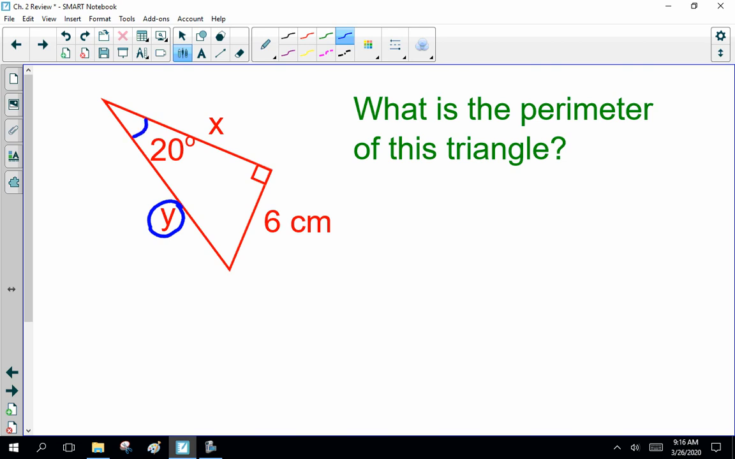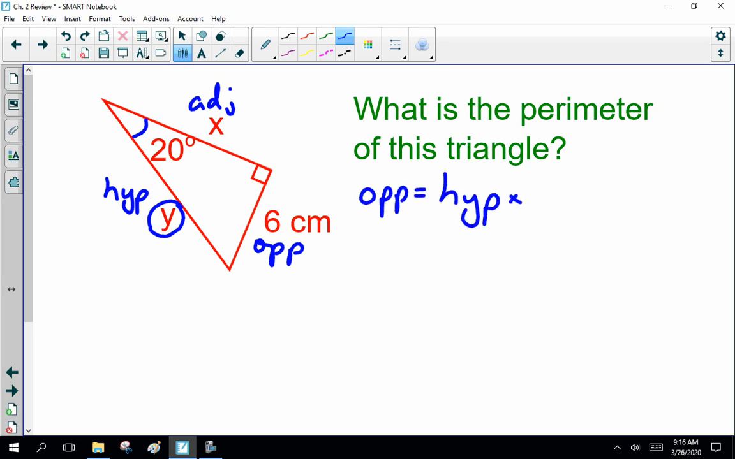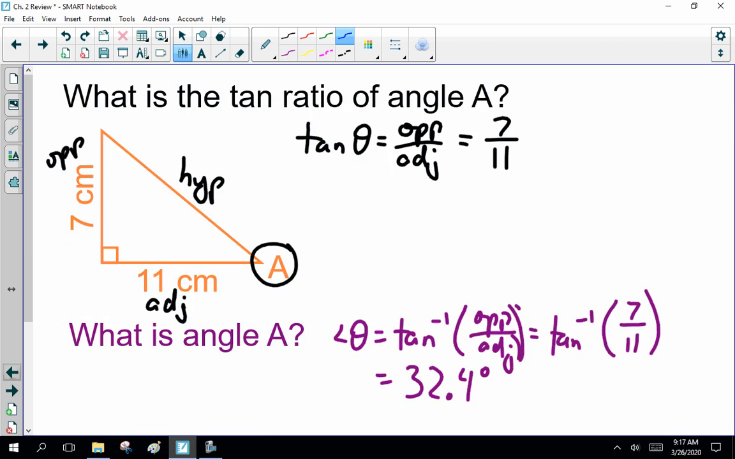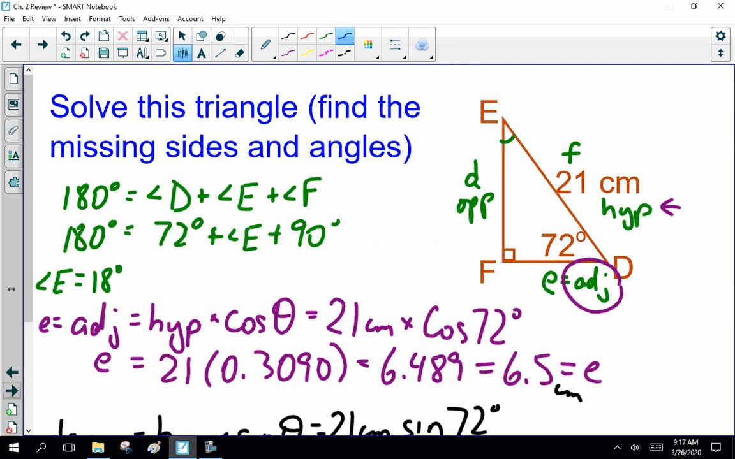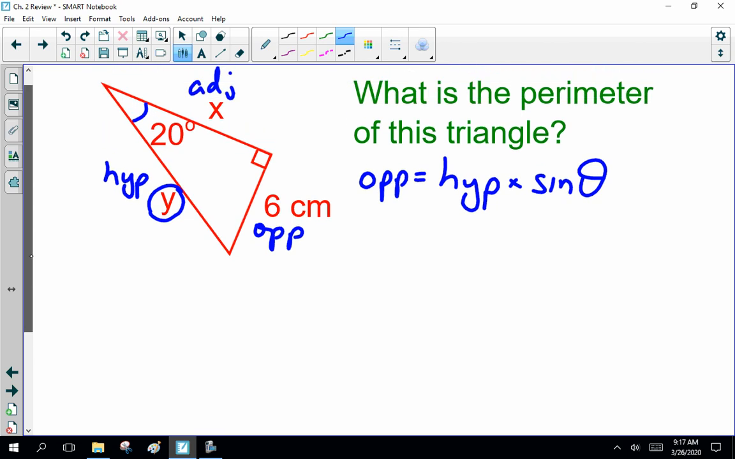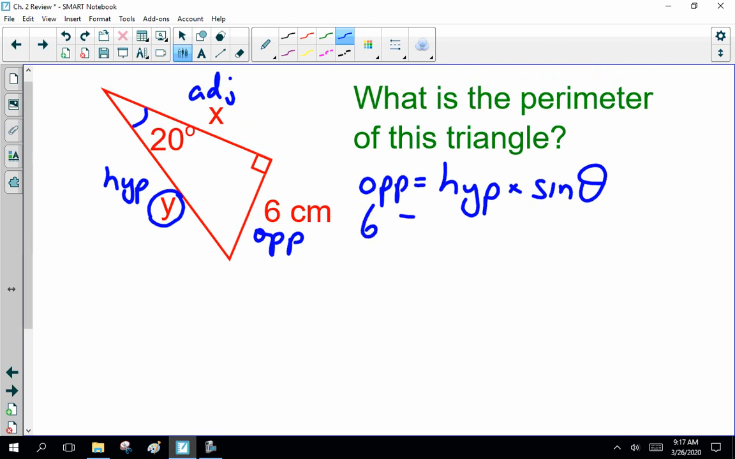Now, this angle is 20 degrees. This is the hypotenuse. This is the adjacent. And this is the opposite. So I have opposite and hypotenuse. And opposite equals hypotenuse times sine theta, and I'm double checking that. Opposite equals hypotenuse times sine theta, yes. So here's the problem. 6 equals the hypotenuse. I'm going to call that y, times sine of 20 degrees.